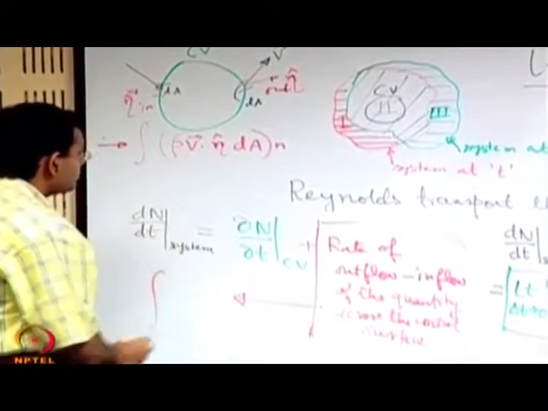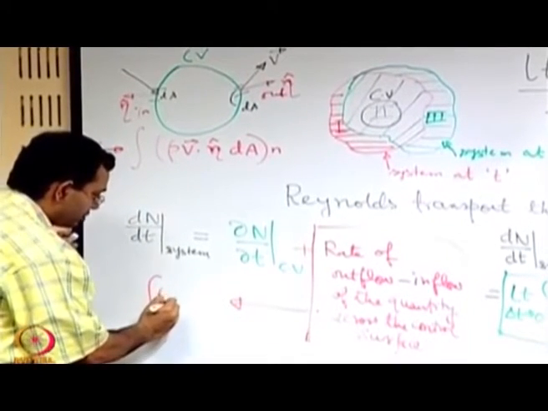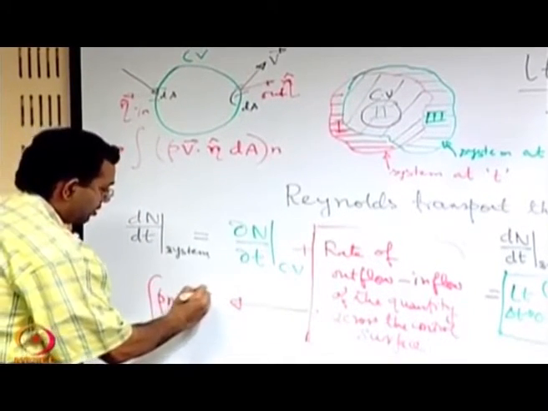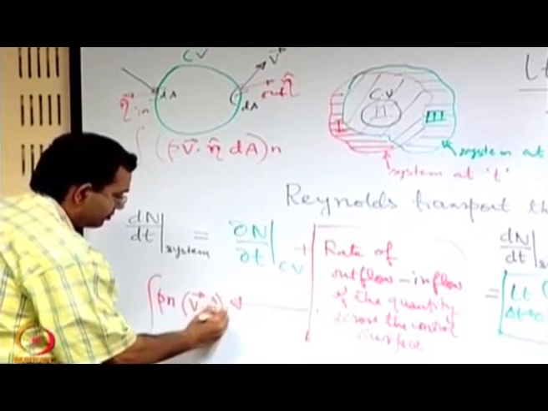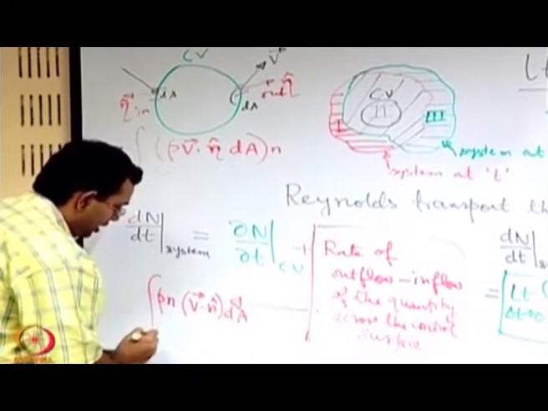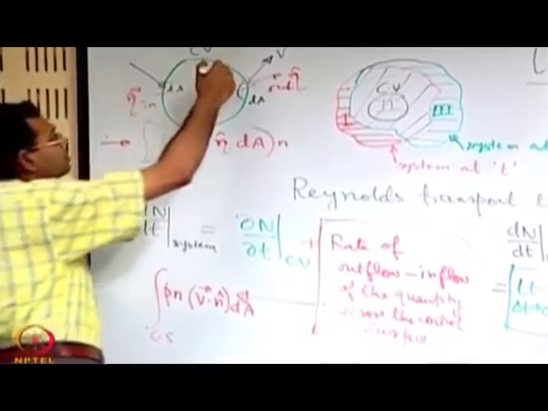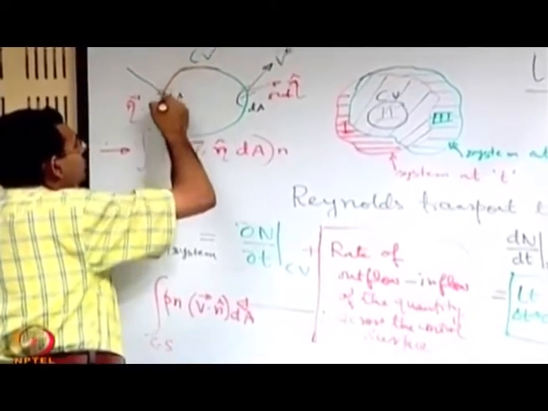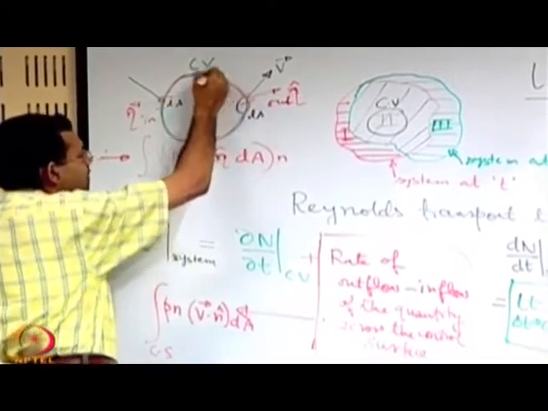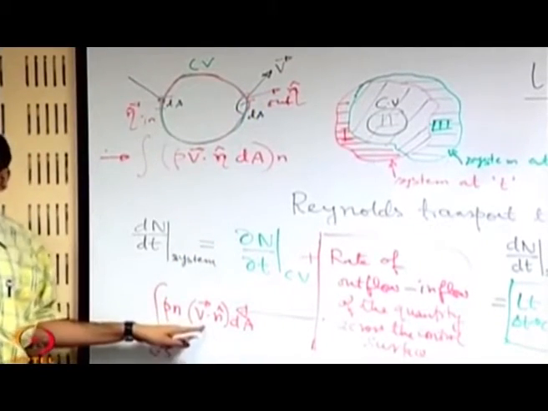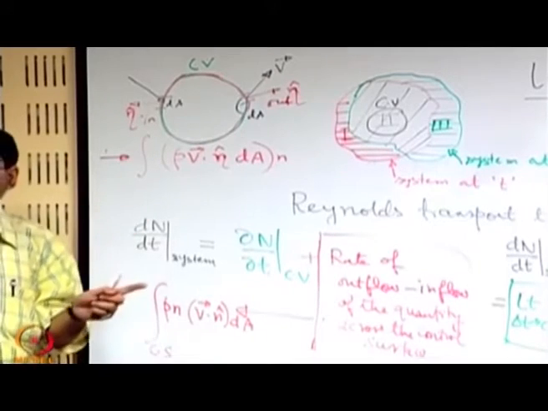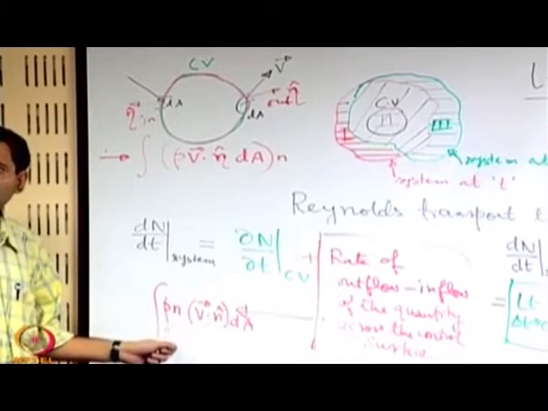Integral of rho n v dot n dA, integral over the control surface. This is the total integral; the control surface is the surface of the control volume. So, wherever there is some velocity we will put that velocity. The velocity may locally vary along the surface, that is why this integral is there.